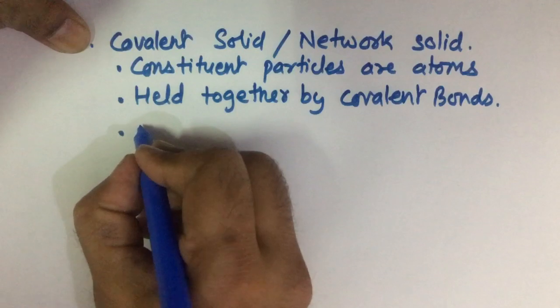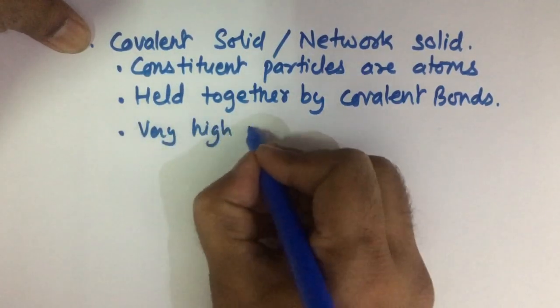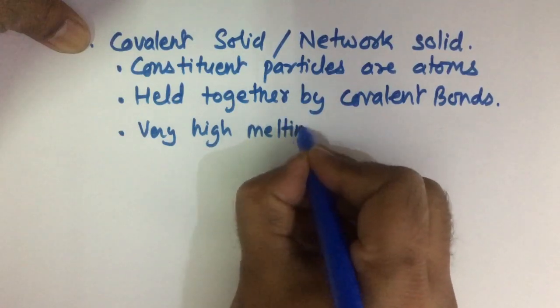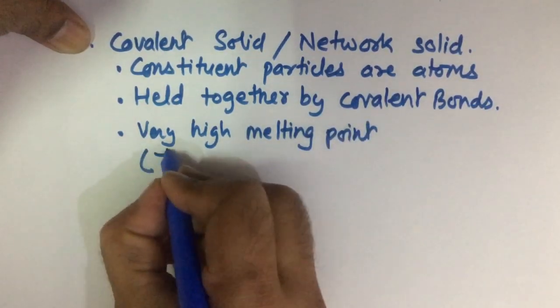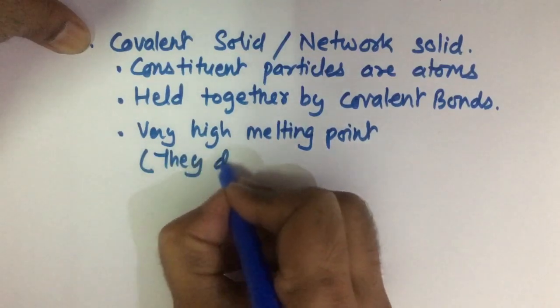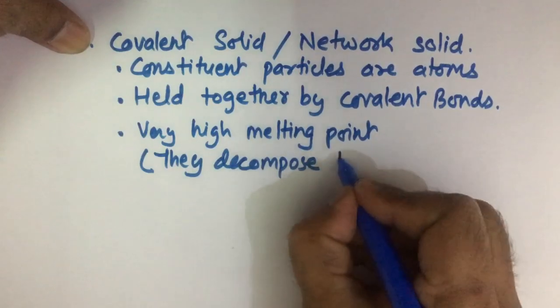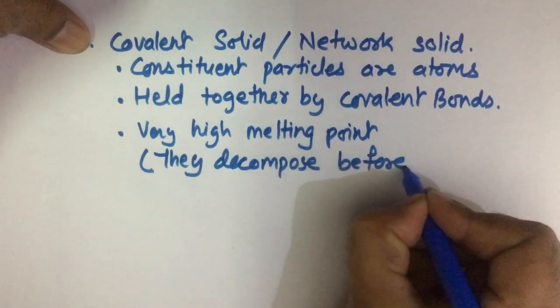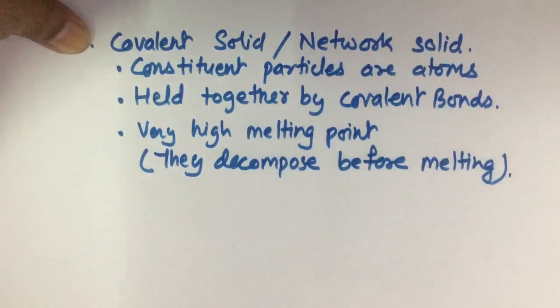They have very high melting point. In fact, they decompose before melting, because when the covalent bonds are broken, they decompose before melting.